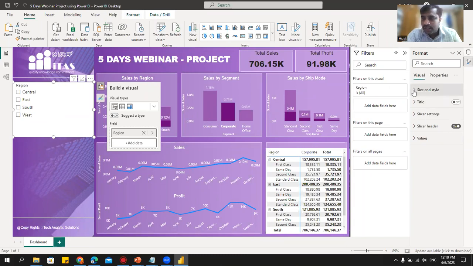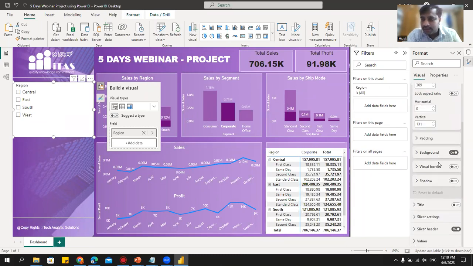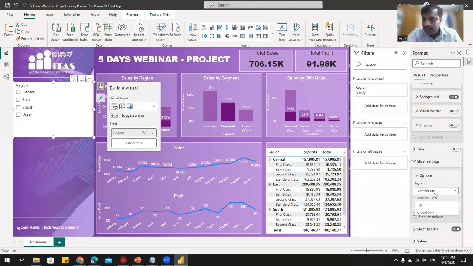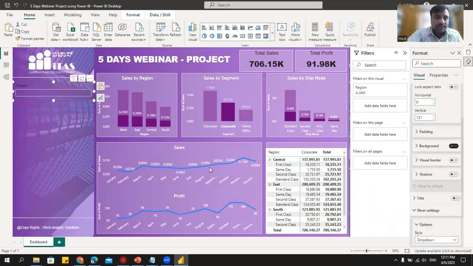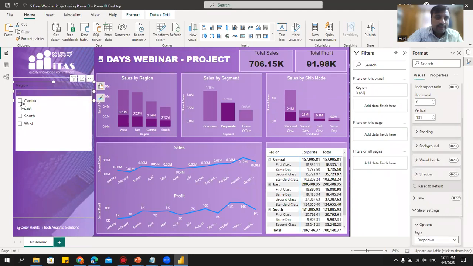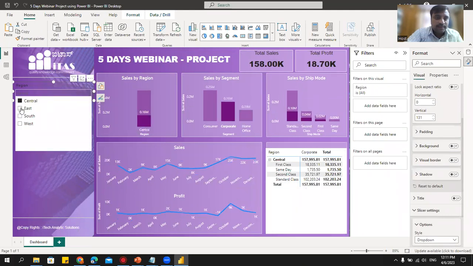Let's go here. Say size and style. We have this. What is that? Settings, slicer settings. Here we have the slicer settings. Says vertical list. I'll set title. I want this to be like a drop down. Let's select this as a drop down. And I'll reduce this. If you want to remove the background, you can remove the background here. Say background, I'll remove. Okay. Now if I click on this, see, central, east.